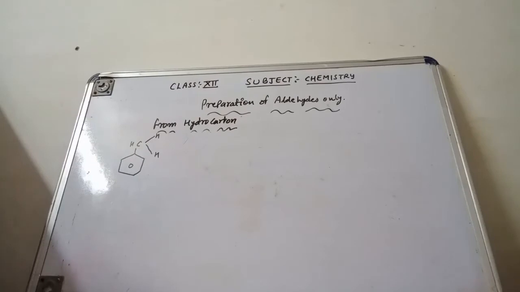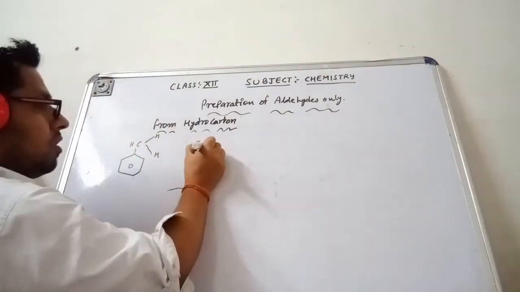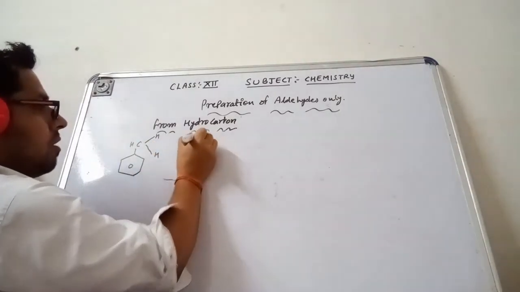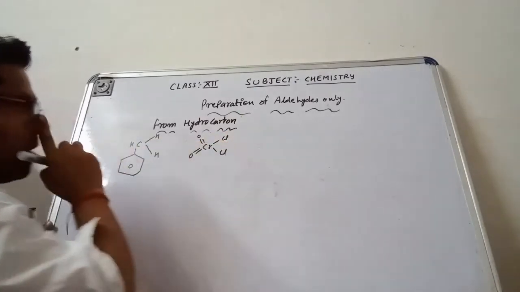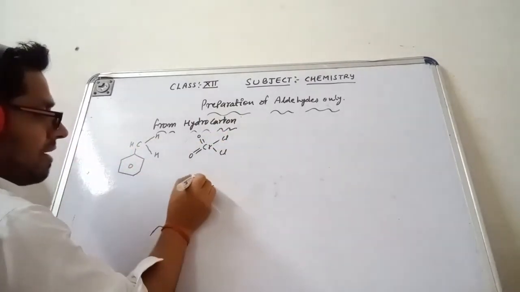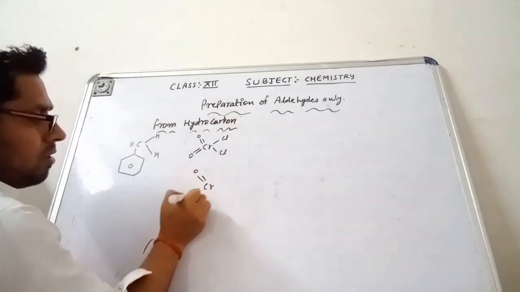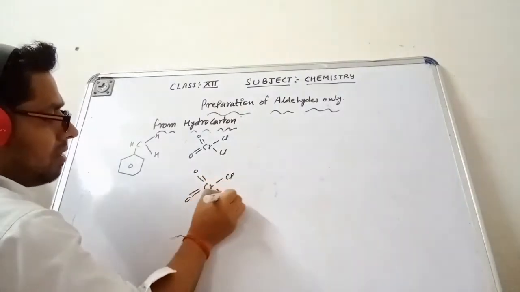This is the CH3. Now I am taking here 2 molecules of chromyl chloride. This is one molecule, Cr double bond O, Cl, Cl. The other molecule I have taken is the same, Cr double bond O, Cl, Cl.